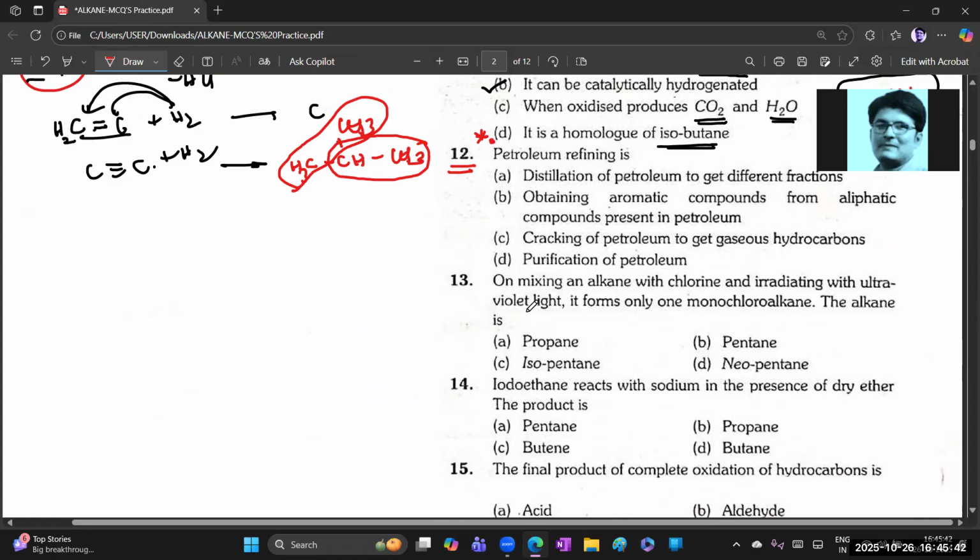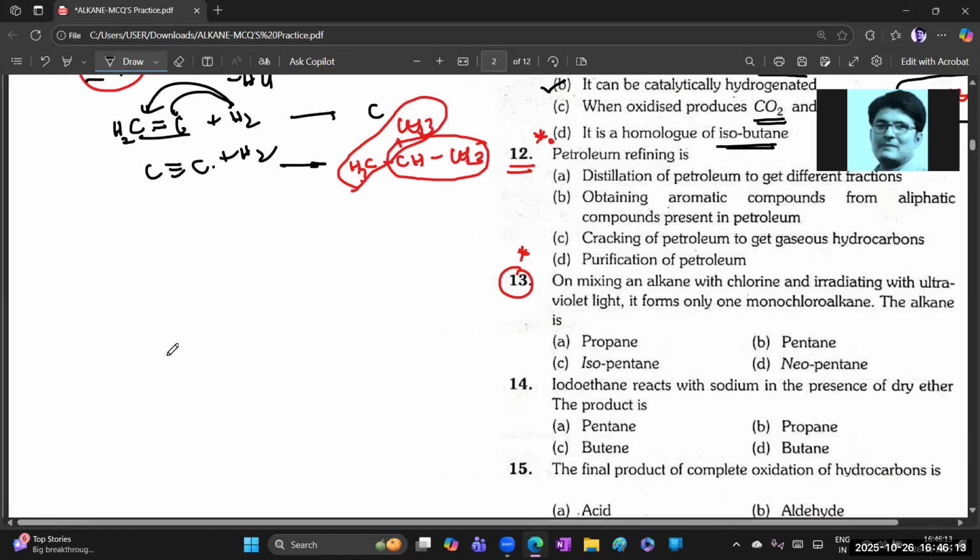Okay. Next. Question number 13. On mixing an alkane with chlorine and irradiating with ultraviolet light, meaning UV light, it forms only one monochloroalkane. Then that alkane is, yes, excellent question. This type of question has previously been given in JEE Mains and NEET.